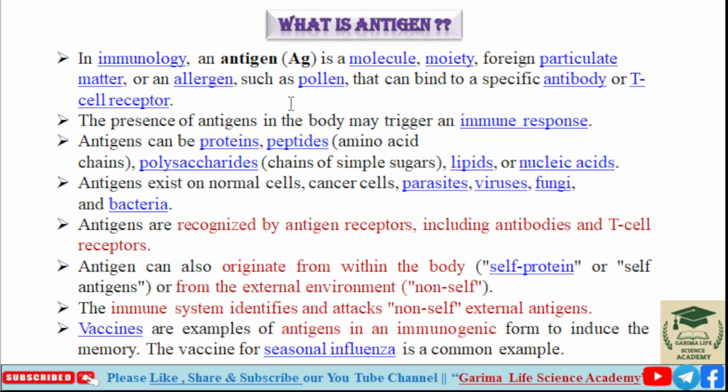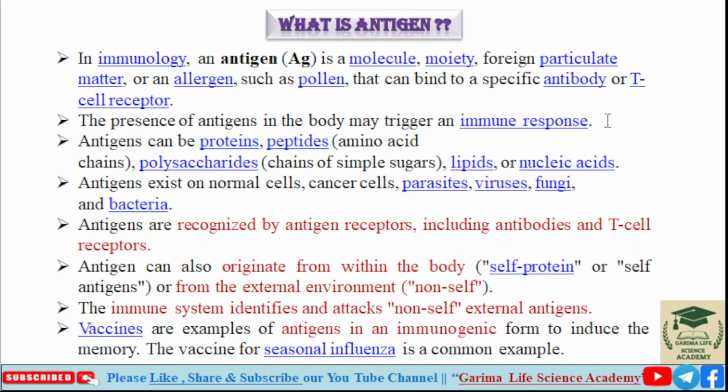So, what is antigen in immunology? In immunology, an antigen is a molecule, moiety, or foreign particulate matter or any allergen such as pollen that can bind to a specific antibody or T cell receptor. So, an antigen is a foreign particulate matter or any moiety or allergen that can bind to our specific antibody or T cell receptor. The presence of antigen in the body may trigger an immune response.